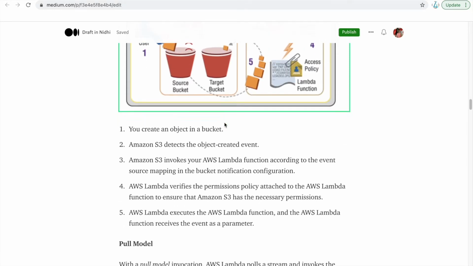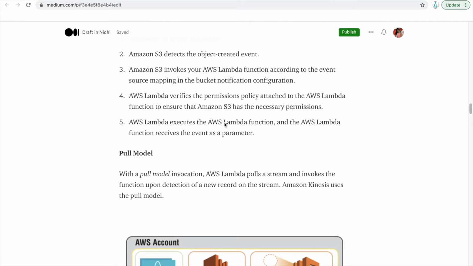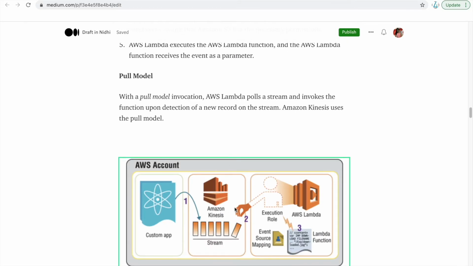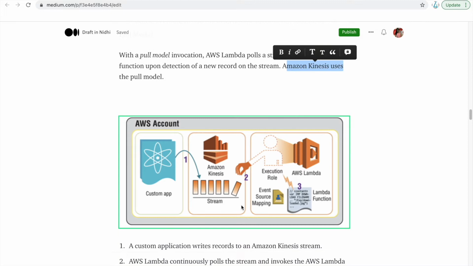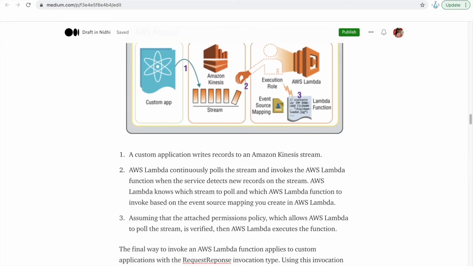Okay, now we will talk about the pull model. In the pull model, what happens? AWS Lambda pulls the stream and invokes the function upon detection of a new record on the stream. Amazon Kinesis uses the pull model. Here you can see there is a custom app. It is putting some data in the Amazon Kinesis stream, and AWS Lambda is pulling that data and doing whatever has been written in the AWS Lambda function. So this is how the pull model works.